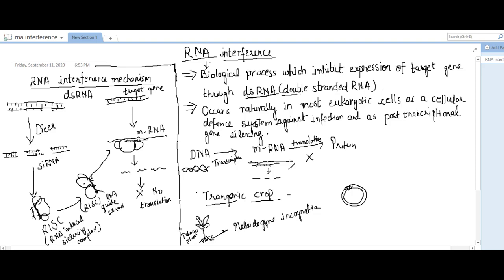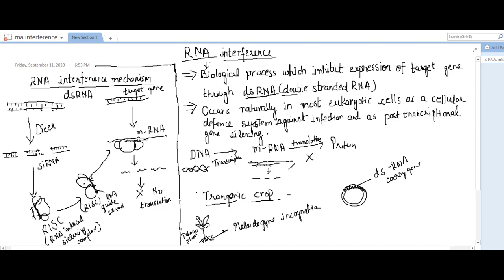This is the foreign gene which we need to introduce into the tobacco plant, and this is the double-stranded RNA coding gene. Meloidogyne incognita reduces the yield of tobacco plants, so we need to develop a transgenic crop.